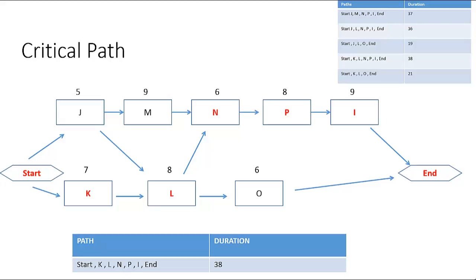So we can see that the path which contains the activities K, L, N, P, I has the longest duration, which is basically 38.